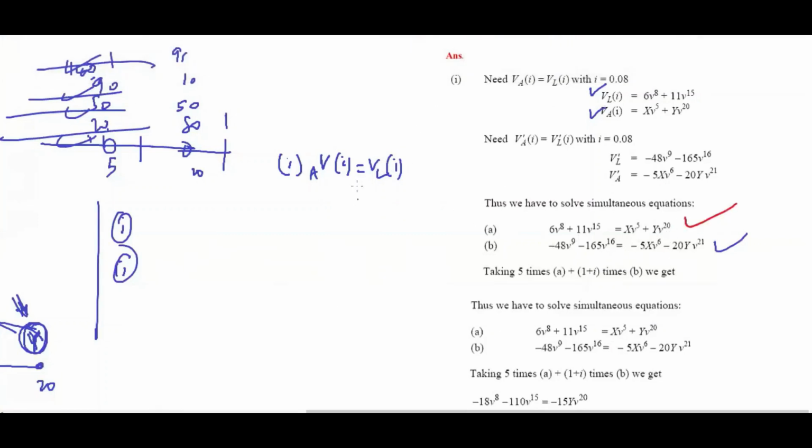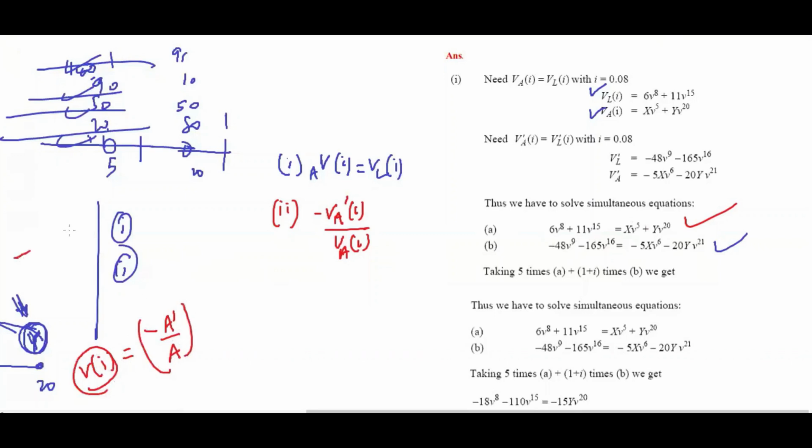The second one is actually, if you take this measure, VA'(I) divided by VA(I). What is this? We write A' by A. If you consider all cash flows, this is your volatility. When we say V, we consider all cash flows, and A is the present value of all these cash flows, positive, negative, everything.